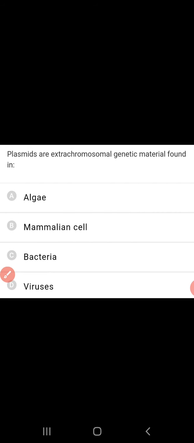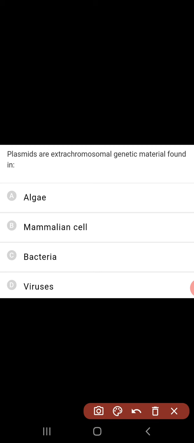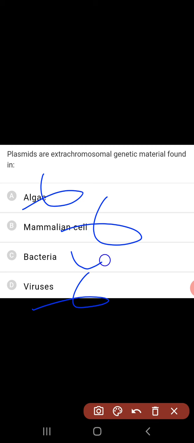Plasmids are extra chromosomal genetic material found in. Actually, where can we see plasmids? In RNA, no. In mammalian cells, no. In viruses, no. In bacteria, yes. So plasmids are extra chromosomal genetic material that are found in bacteria.